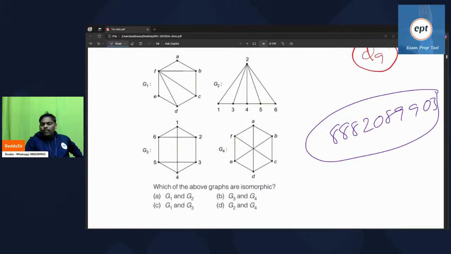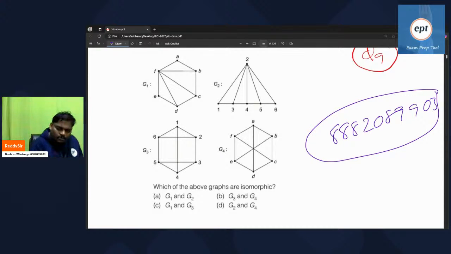Isomorphic means every manner same, every way same, everywhere same. So let's see one important thing. Everyone understand here? One small thing I want to ask you.